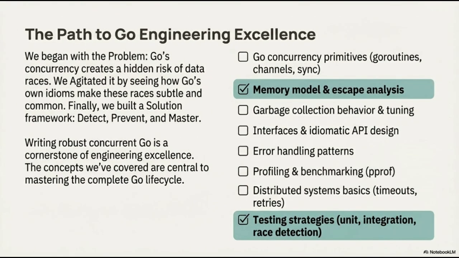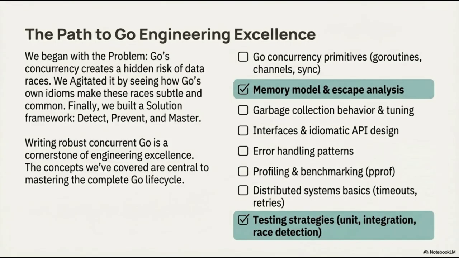The path to Go engineering excellence begins with a deep understanding of its unique concurrency challenges. We started by identifying the primary problem, the hidden risk of data races. We then examined how Go's own idiomatic patterns can sometimes make these races subtle and common, complicating the development process. To navigate this, we have built a solution framework focused on 3 pillars: detect, prevent, and master.